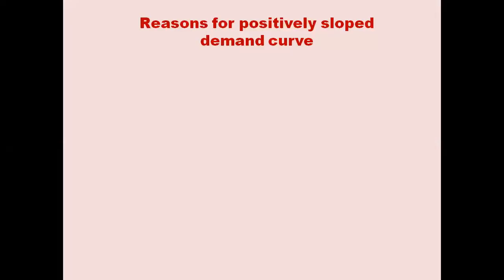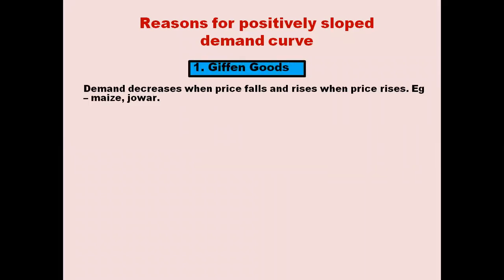Let us discuss the reasons why the demand curve is positively sloped. The first situation is Giffen goods. In the case of Giffen goods, demand decreases when price falls and rises when price rises. The best examples are maize and jowar.